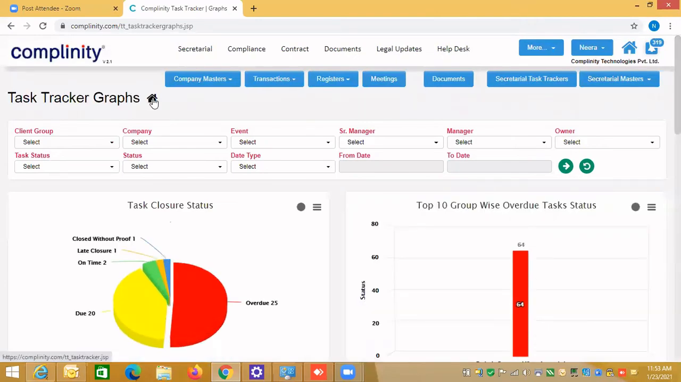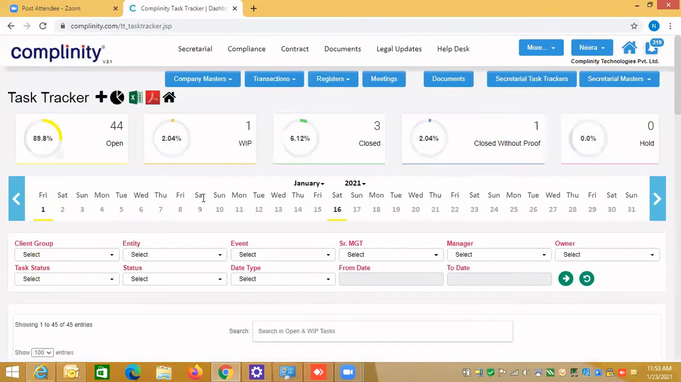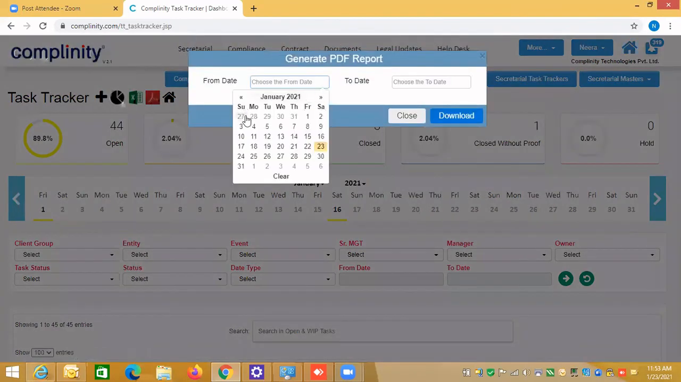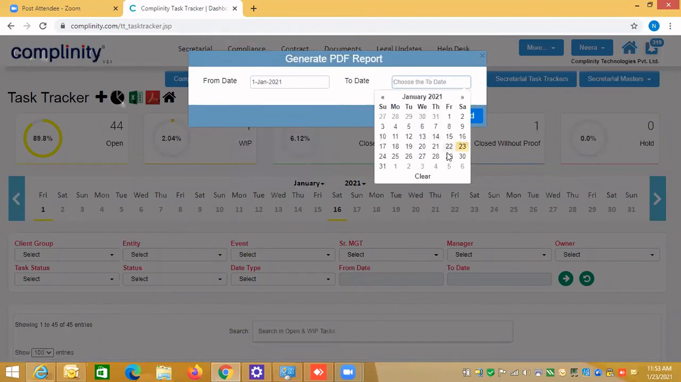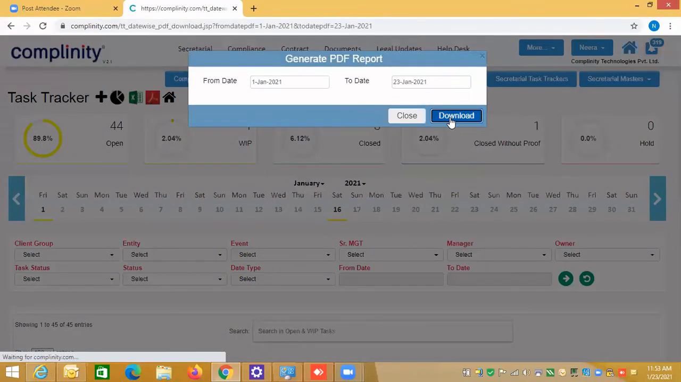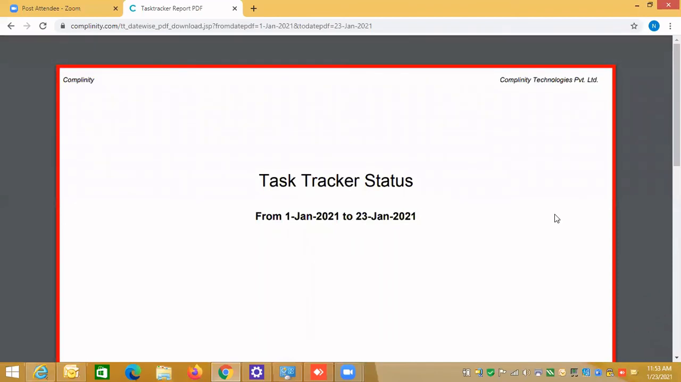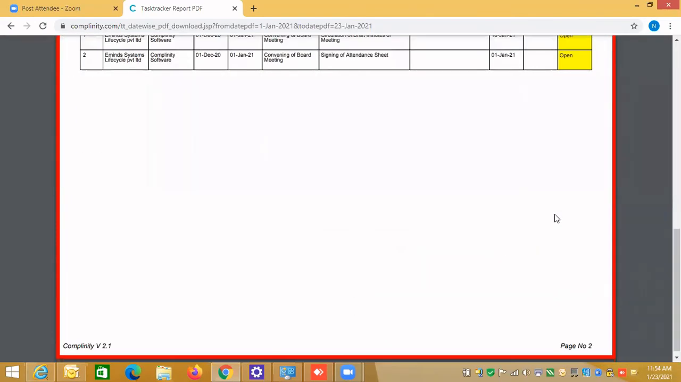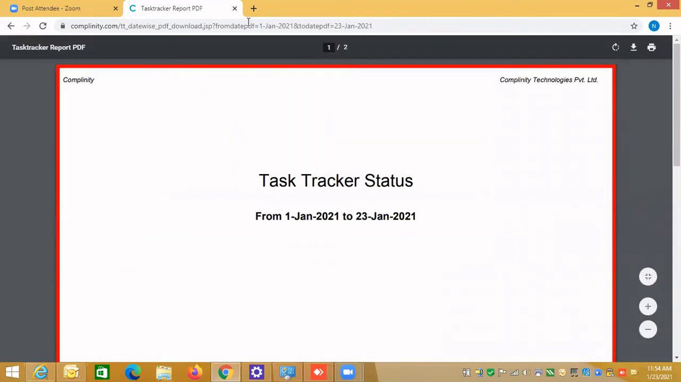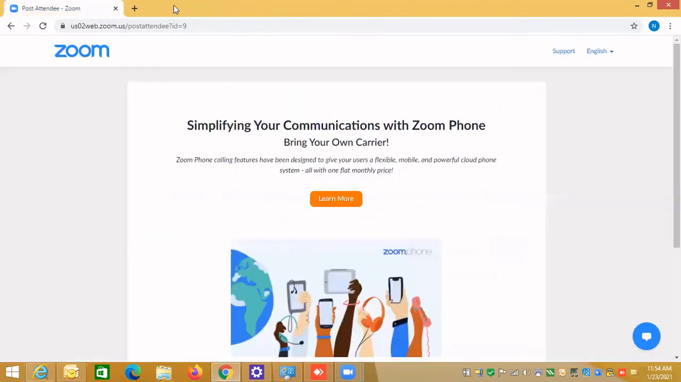So let me go back to the home. This way you can create your own events for the secretarial compliances, and you can generate the PDF. If you say I want to generate from first to the current date, you can download the data. So you see, can you see the PDF? Sanat, can you see the PDF? Yes, ma'am, I can see the PDF. Okay, so this way you can download all the PDF reports also directly through the task tracker.